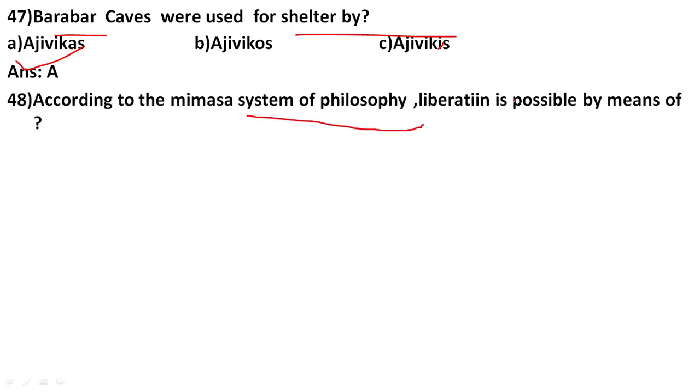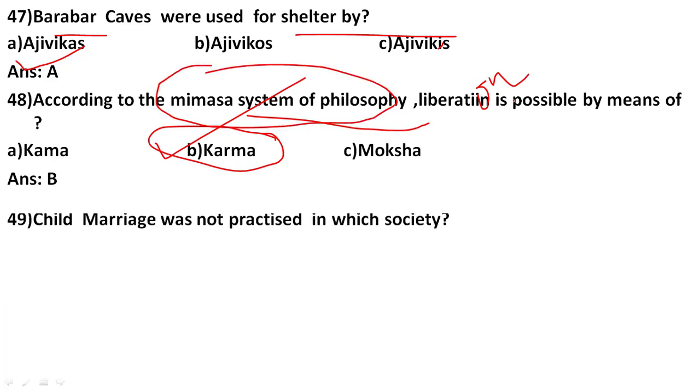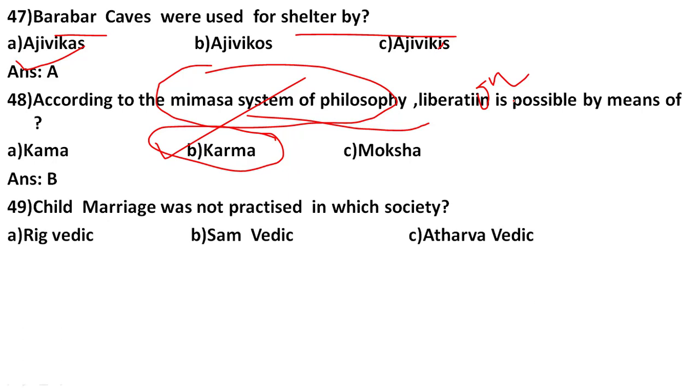According to the Mimamsa system of philosophy, liberation is possible by means of kama, karma and moksha. So the answer is number B, karma. Through karma we attain freedom, and that was mentioned in this school of philosophy, the Mimamsa system of philosophy. Child marriage was not practiced in which society? And the answer is number A, Rig Vedic society.